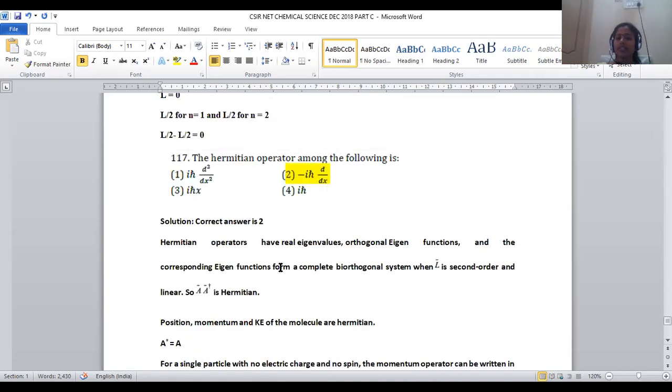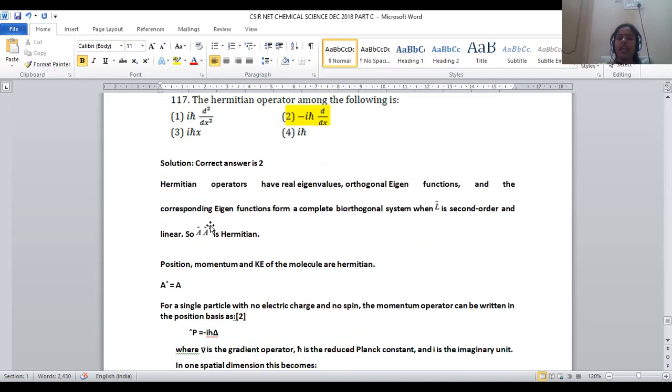Let us move on to question number 117. Which of the following is the Hermitian apparatus? We have to predict which is the Hermitian apparatus. First, let us see what the definition of a Hermitian apparatus is.